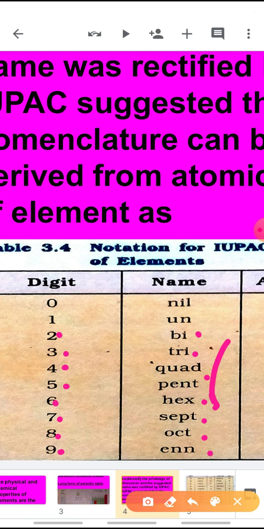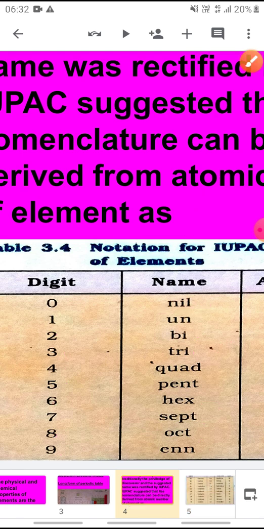Now see, suppose any element is there whose atomic number is 101. For 1 you will write un. For 0 you will write nil. And for 1 again un. And ium is coming at the end of every name.